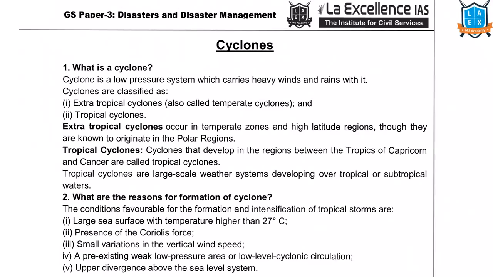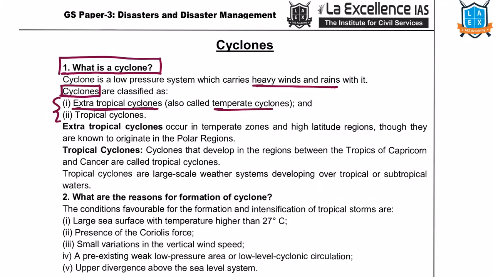Now, let's start with what is a cyclone. Cyclone is a low pressure system with heavy winds and rains associated with it. If we see cyclones in general, they are classified into two types. One is extratropical cyclones, also called as temperate cyclones. Second one is tropical cyclones. In India, we experience both extratropical cyclones and tropical cyclones.